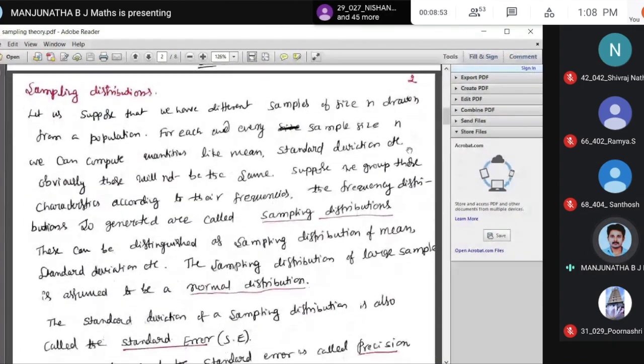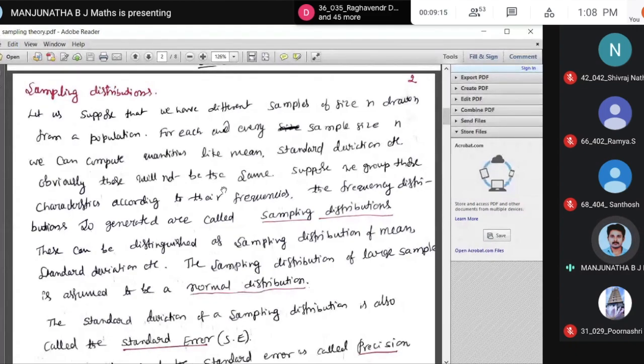Now the next heading: sampling distributions. What do we mean by a sampling distribution? Suppose we have different samples of size n drawn from a population. For each sample of size n, we can compute quantities like mean, standard deviation, variance, expectation, etc. Obviously, these will not be the same; they depend on the given sample.